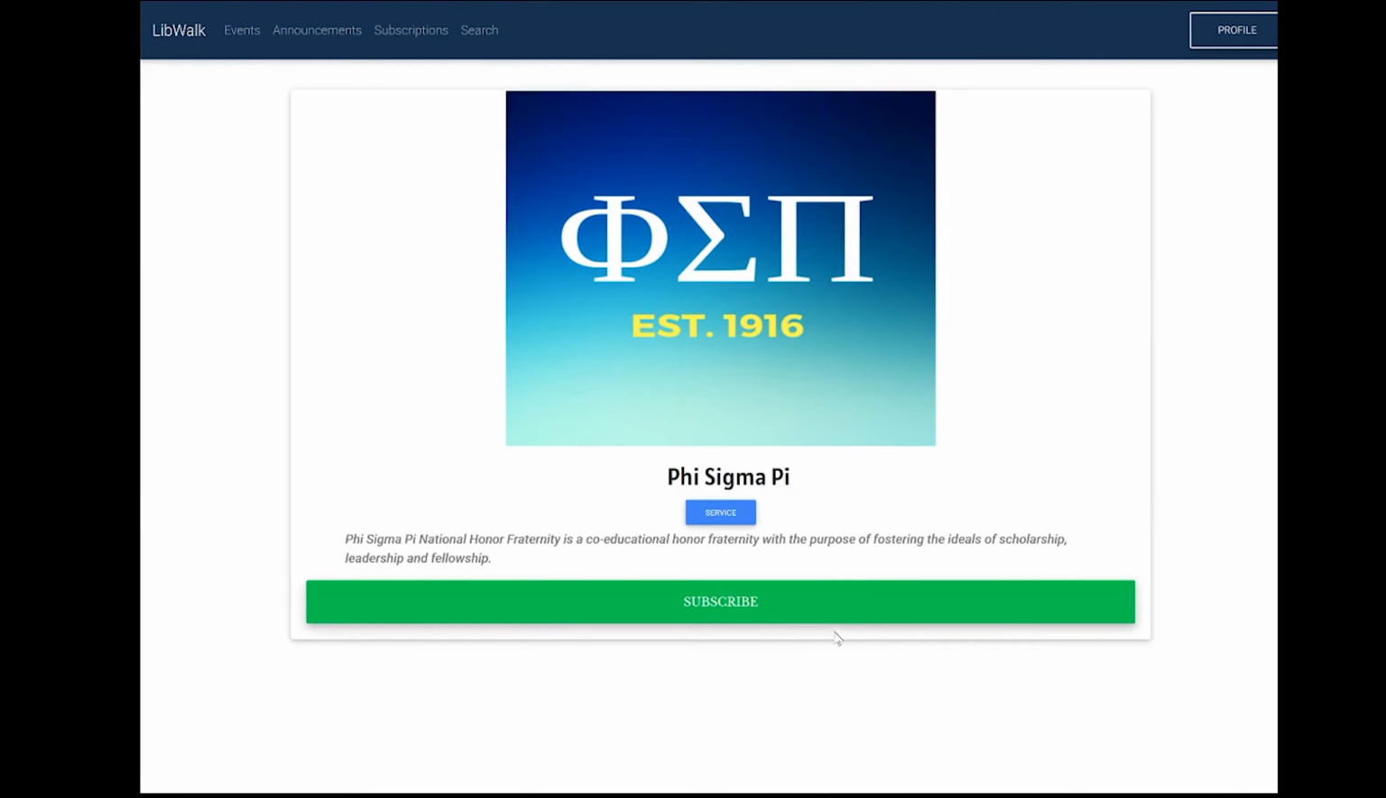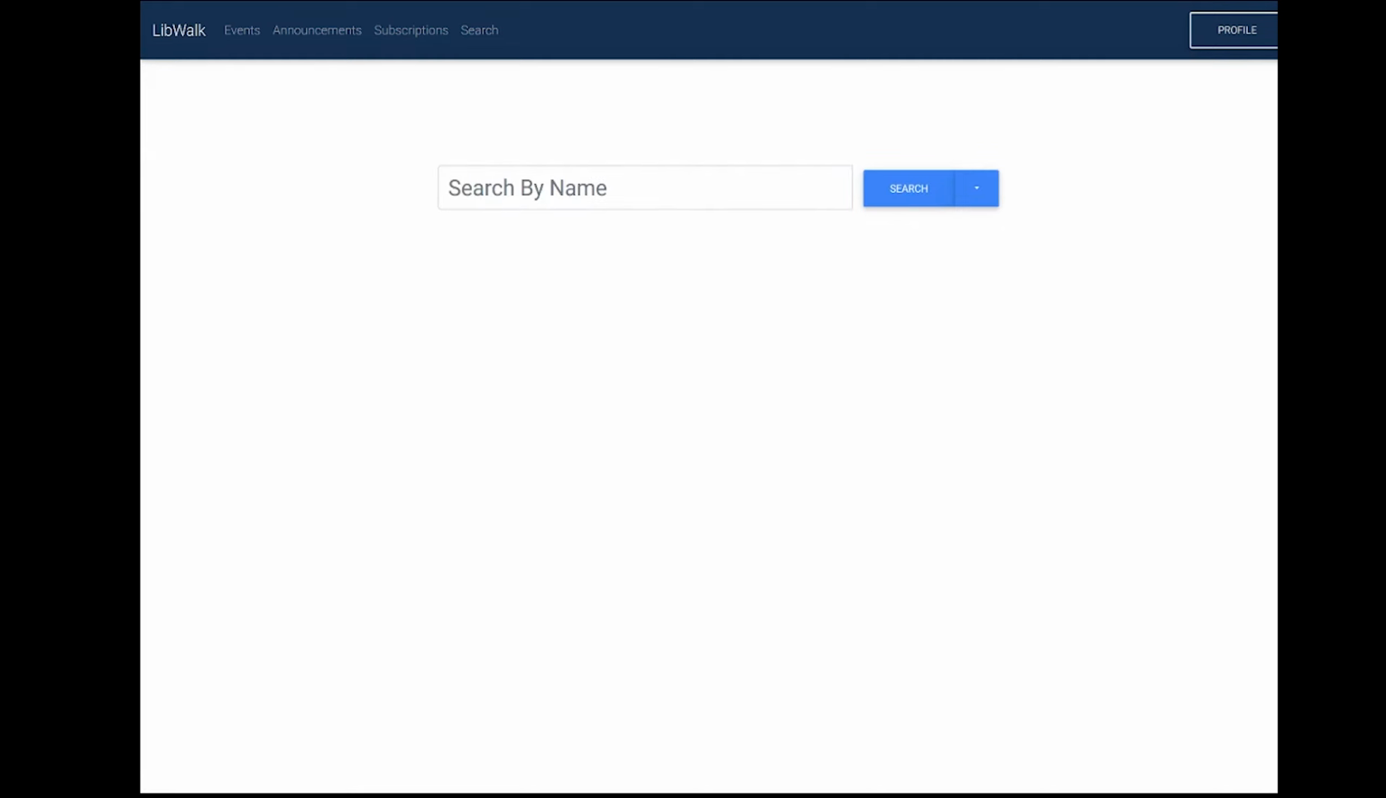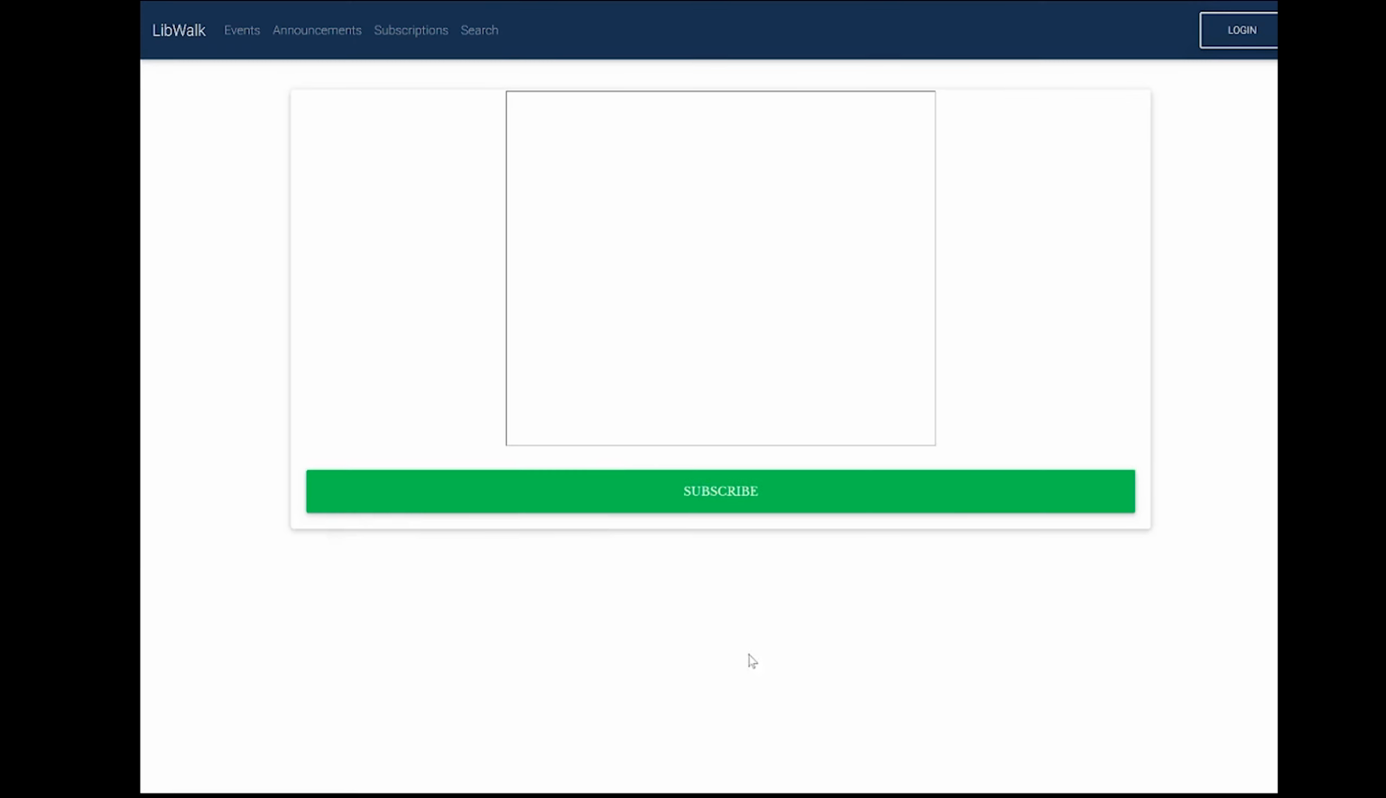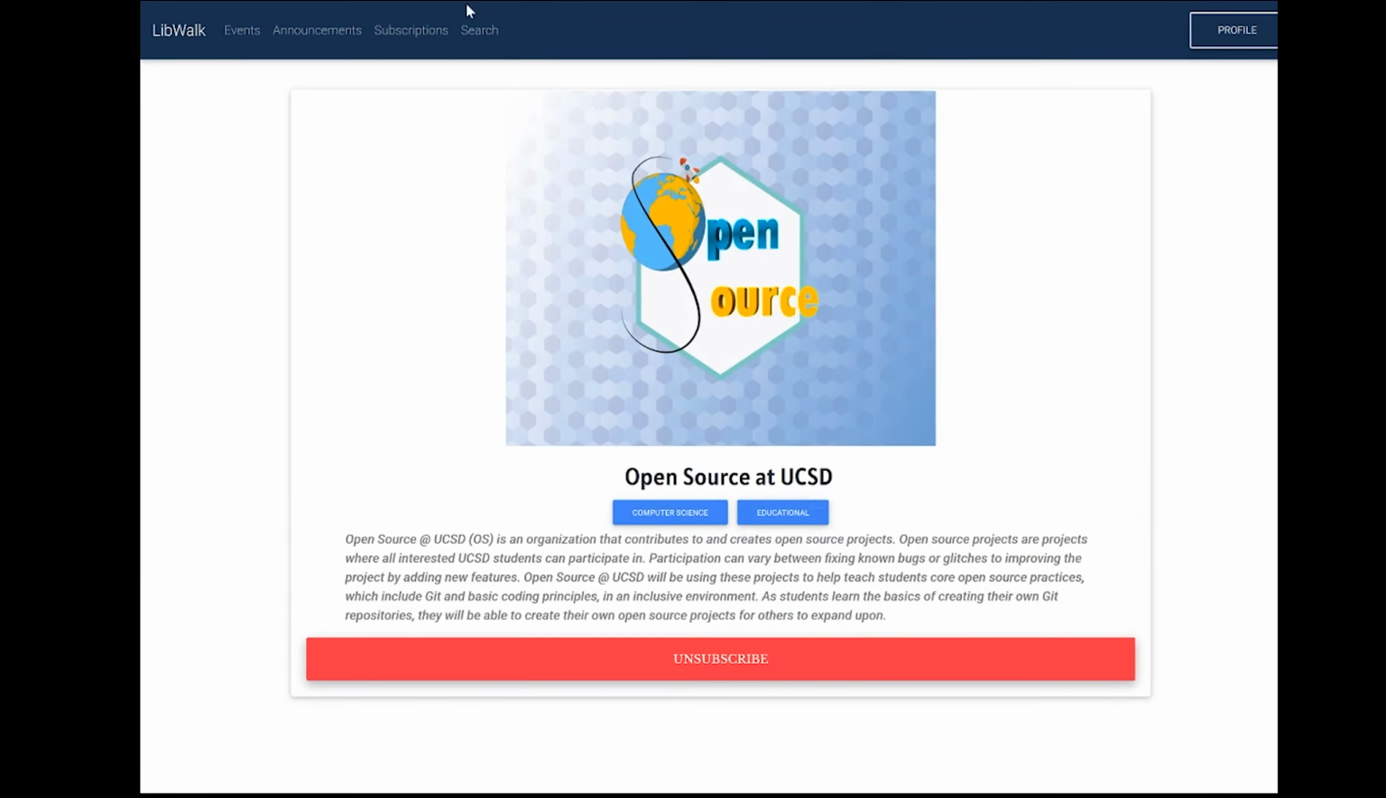So once again, let's go to the page for an organization and subscribe to it. Let's say I'm interested in a particular org and I want to know more about it. I can always go and search for it. For example, let's say I'm interested in open source software. I can search for a club that does open source. And of course I can go ahead and subscribe to it as I could to any other club.